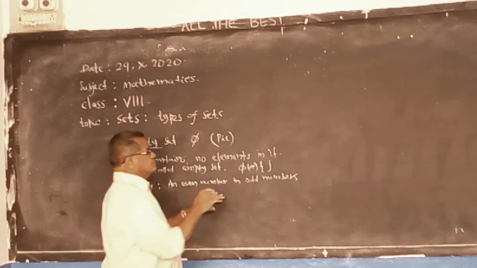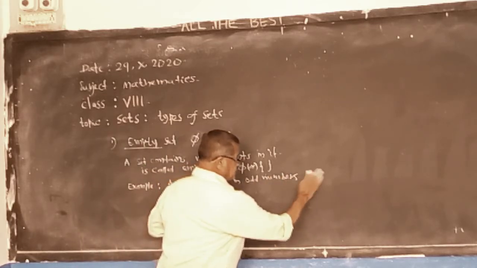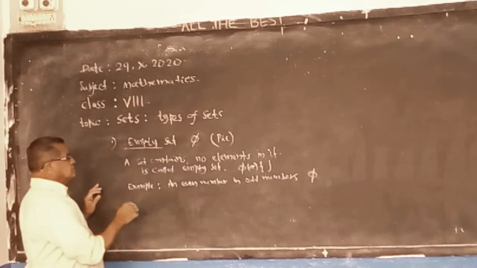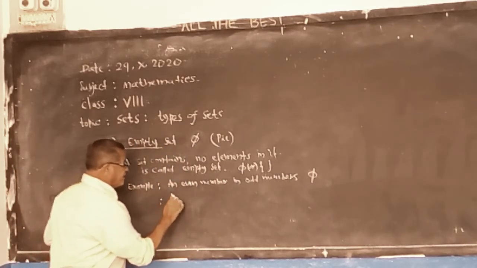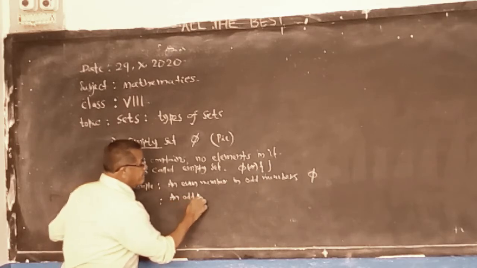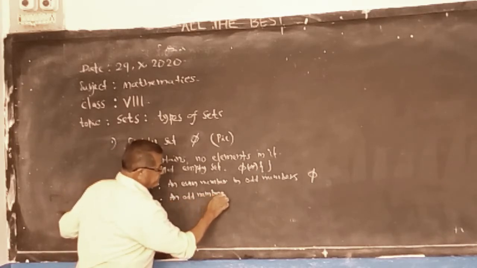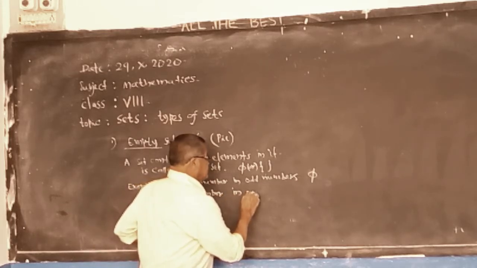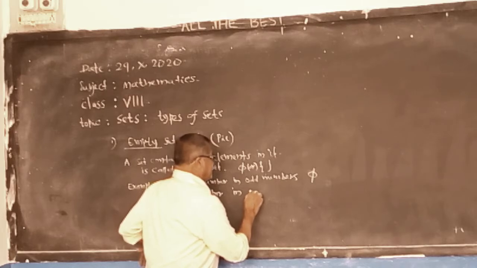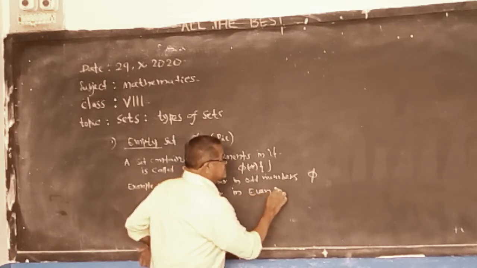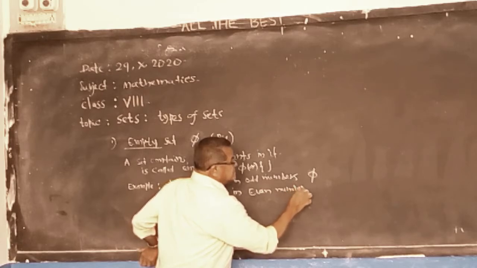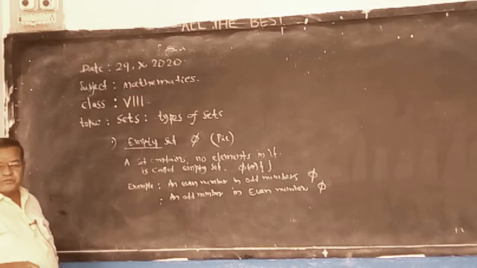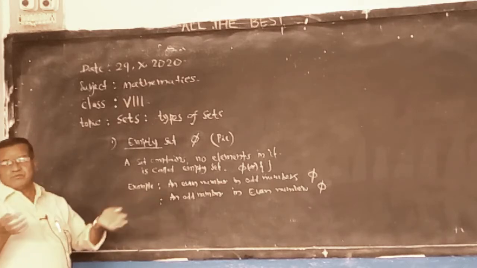No even numbers in odd numbers, so it is an empty set. Next, an odd number in the set of even numbers. Also, no, sir, we won't get odd numbers in even numbers.